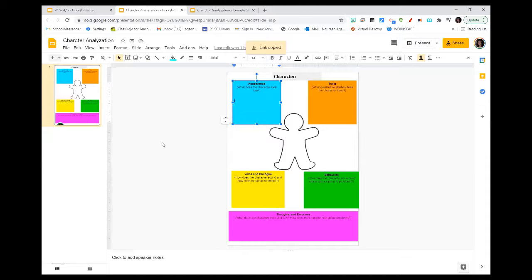Or if you are utilizing Google Classroom, you can upload the document and make a copy for each student when you upload it to an assignment. Once the students have the link and are able to open up the document, they will be able to edit this document any way that they like. They will be able to type in what they want inside these boxes, which will allow them to write in where they need to. So this will allow the students to interact with this document.